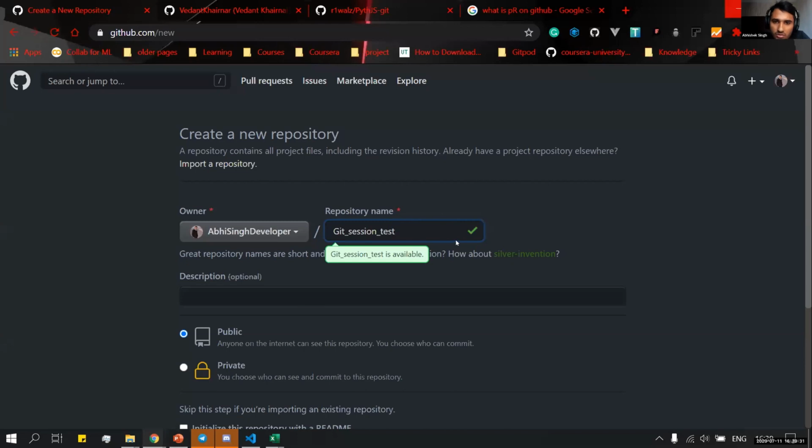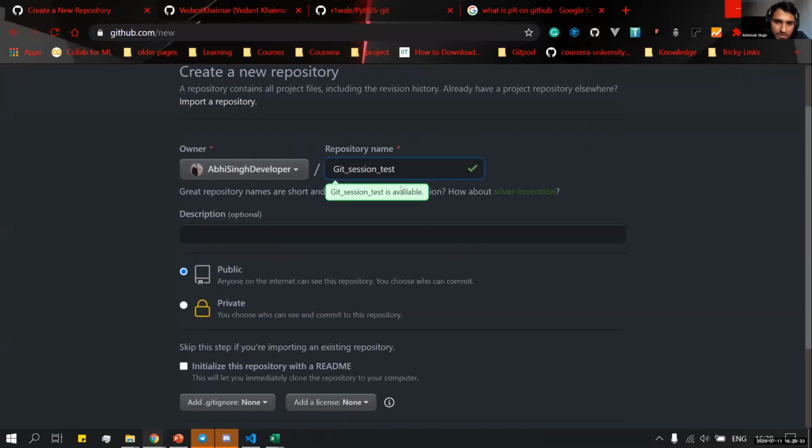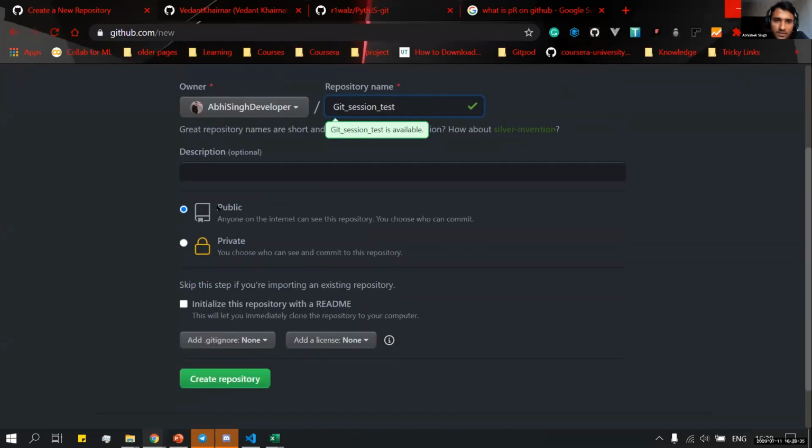This will be our repository name, and here we can write a description of what this repository is about. This is just for testing.